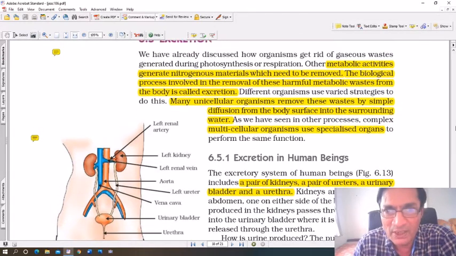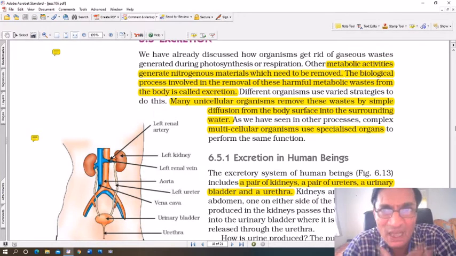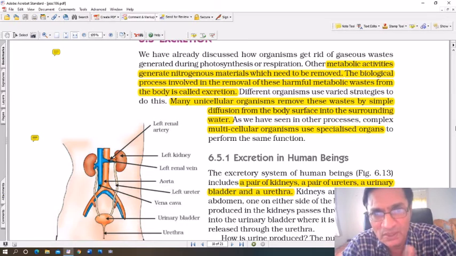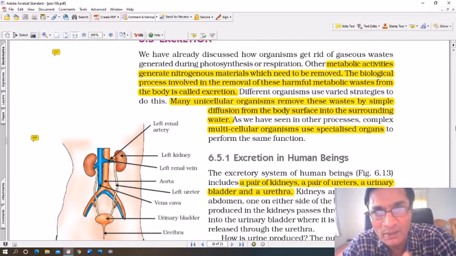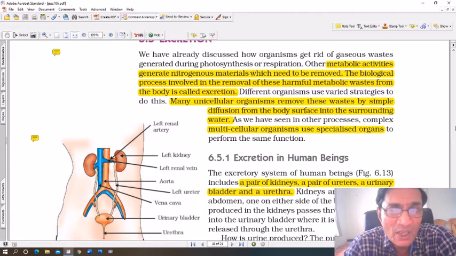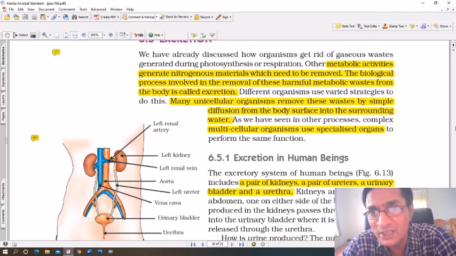All right, see here, we have already discussed how organisms get rid of gaseous waste. Carbon dioxide is gaseous waste. It has to be removed from the body. It is removed from the lungs, generated during respiration. During the process of photosynthesis, carbon dioxide is utilized and oxygen is a waste product. But even oxygen is removed from the stomata, the tiny holes in the leaves. In case of other organisms, respiration is the process by which oxygen is utilized. Carbon dioxide is a gaseous waste. It has to be removed.